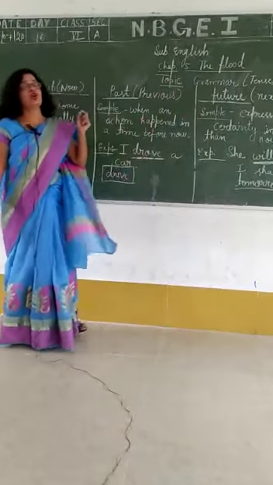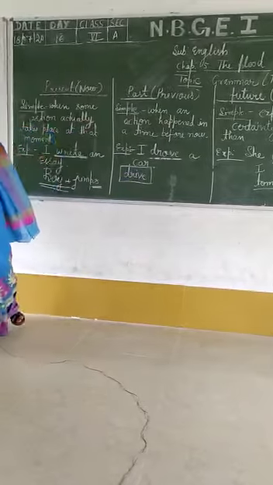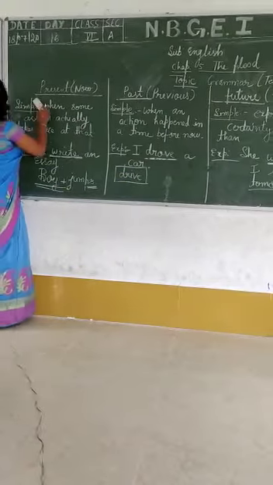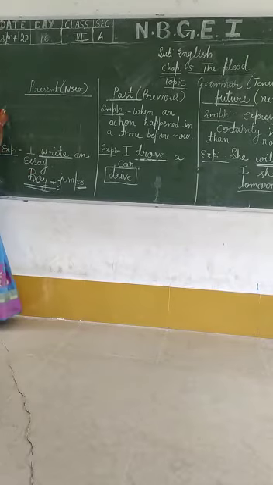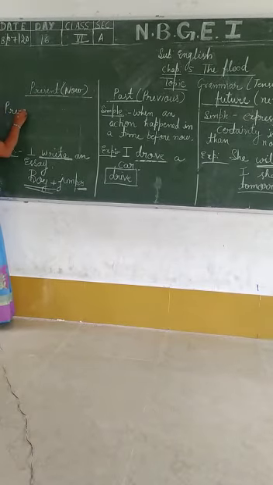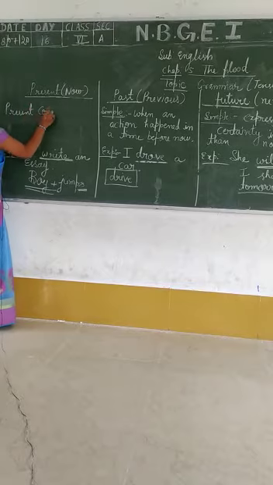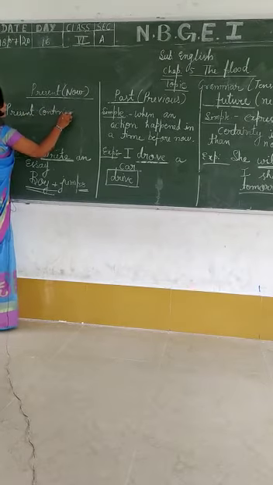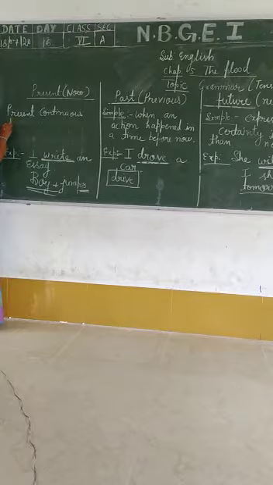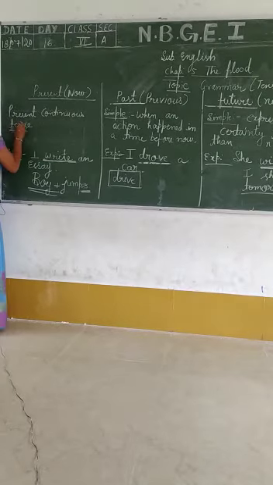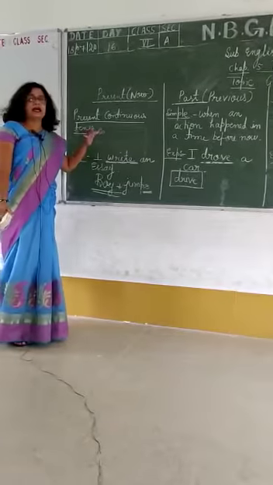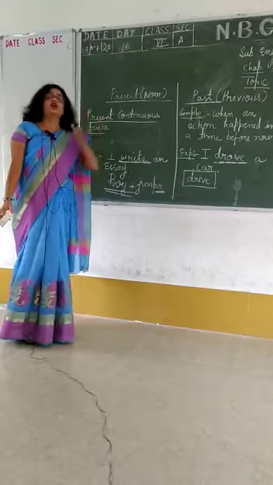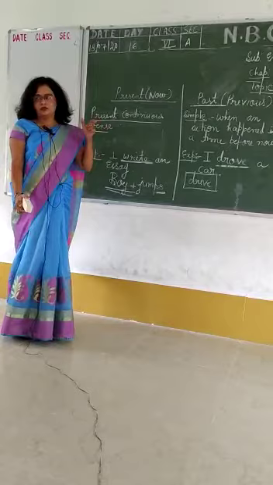Now we will continue with continuous form of verb. So first is present continuous tense. Present continuous tense represents that some action is continuously going on.